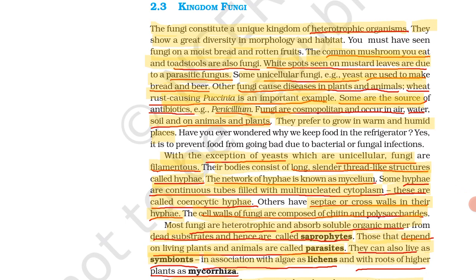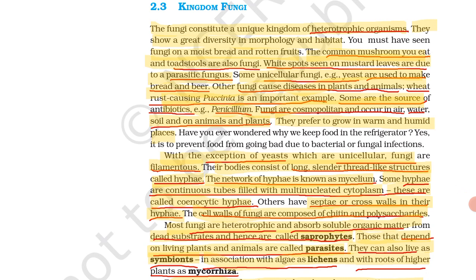Some sources of antibiotics like penicillin are also prepared from fungi. Fungi are cosmopolitan. Cosmopolitan means what? They are present everywhere, occurring in air, water, soil, and on animals and plants. Means they are omnipresent. So here you have to keep in mind that fungi are also a source of antibiotics. Example is penicillin.